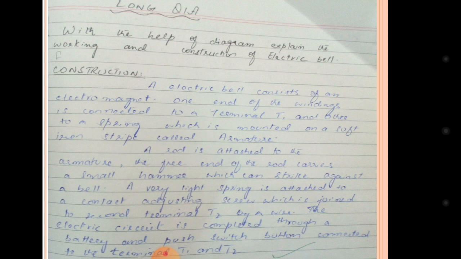If I connect bulbs in a wire in series, and one bulb fuses, the remaining bulbs will not glow, because the electricity will not pass further.